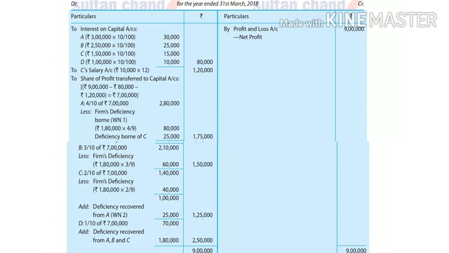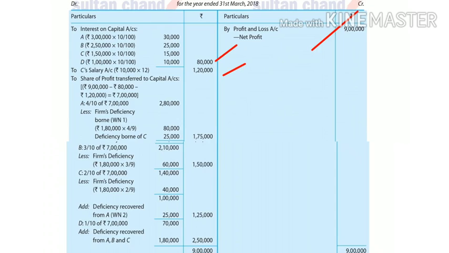So see here, the profit and loss appropriation account has been prepared, where you can see that on the credit side, as usual, the profit of 9 lakh has been posted. As per the agreement, 10% interest on capital has to be given to all partners. A's 10% comes to 30,000, B 25,000, C 15,000 and D 10,000. Similarly, salary to C is 10,000 into 12 months, which is 1,20,000. So total interest on capital is 80,000, plus 1,20,000 salary, total 2 lakhs appropriated. So from the 9 lakh profit, if you deduct 80,000 plus 1,20,000, that is 2 lakh, 7 lakh is remaining.